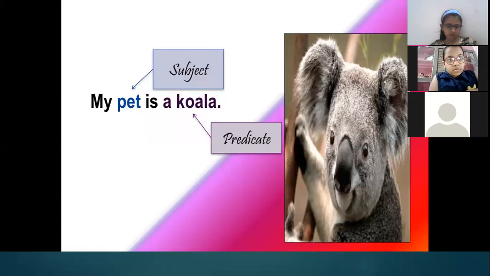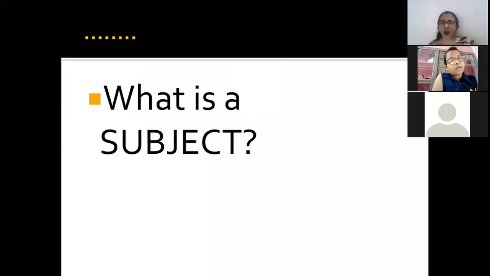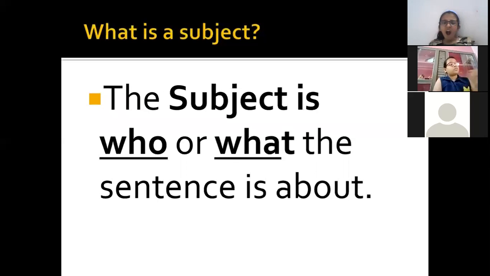So, we should know what is a subject and what is a predicate because these are the two parts of a sentence. What is a subject? The subject is who or what the sentence is about. Or you can say that the person or thing we speak about is called the subject. Like if I give an example to you, Ashok is reading. So I am talking about the person Ashok. I am telling something about this person. So Ashok will be the subject in the sentence.